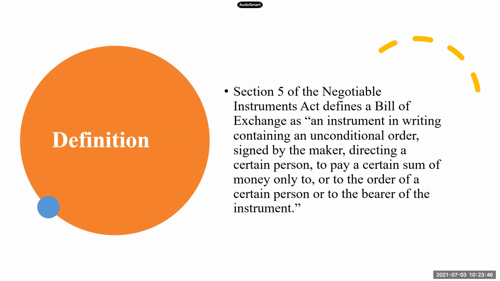Now there are three things here. Either my document states that Y has to pay me the money, or it can be to the order of a certain person. That means Y can order someone else to pay me the money, or to the bearer of the instrument, or to anyone who is holding this instrument.